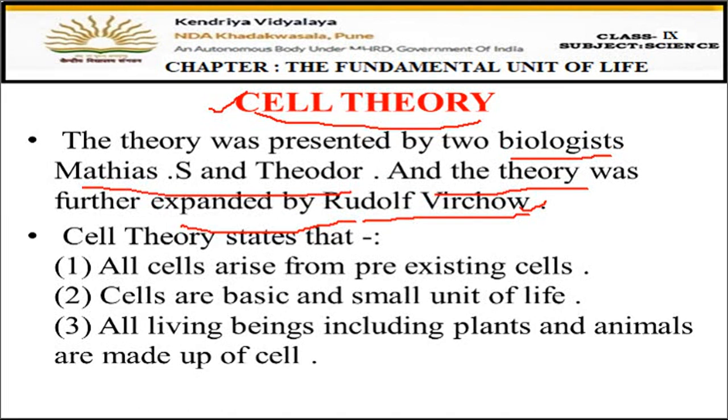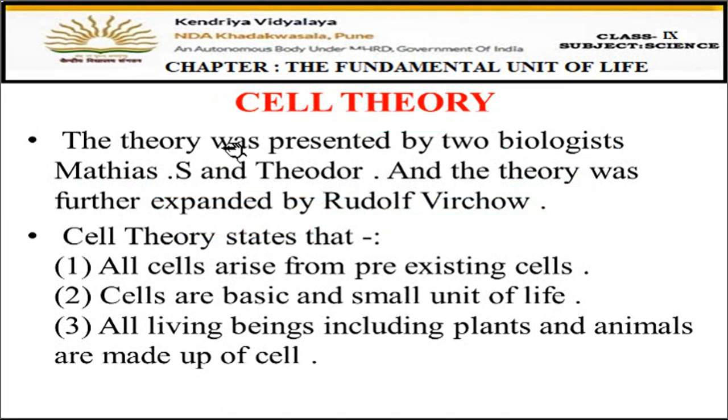What are the points which are given in the cell theory? So the first point was all the cells arise from pre-existing cells. That means a new cell is produced from the already existing cell. Suppose there is a cell. Now how will the new one be formed from this existing cell?